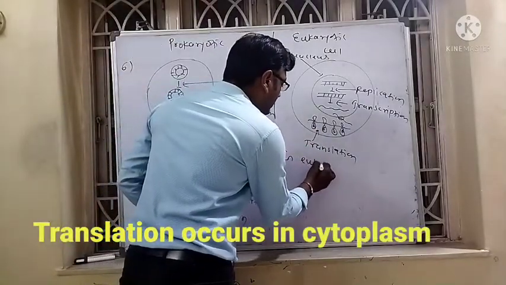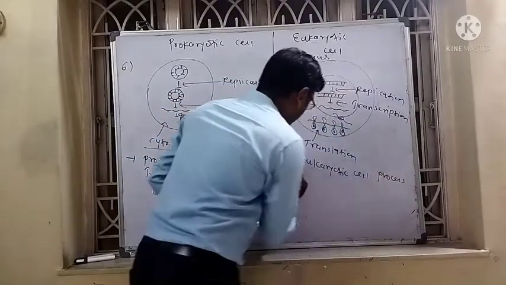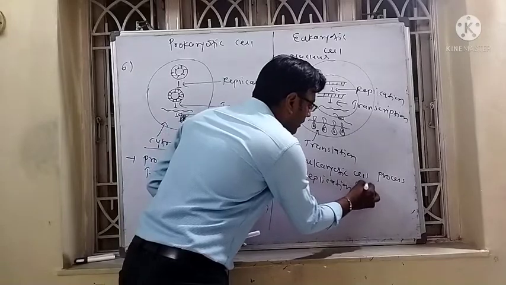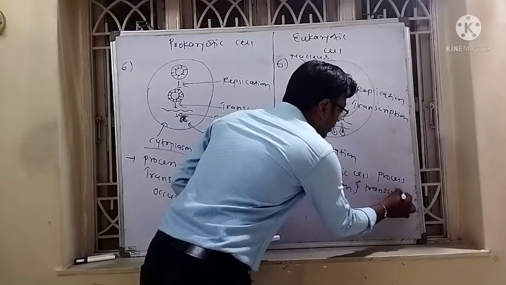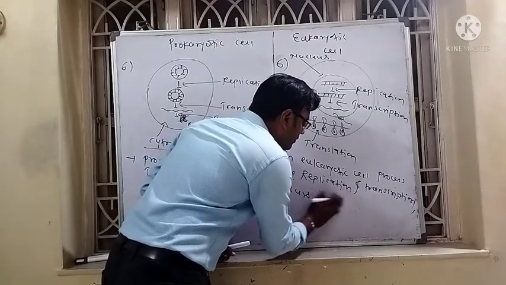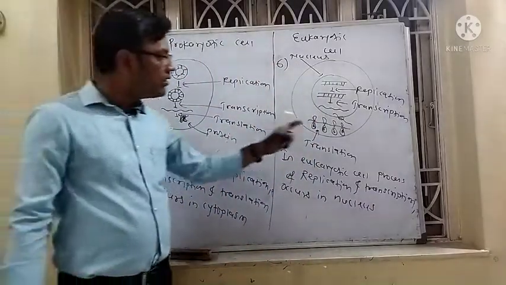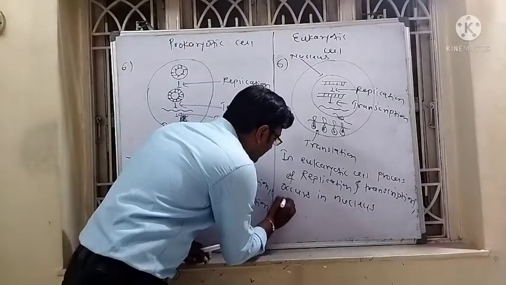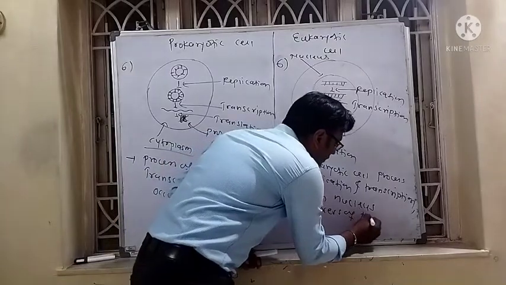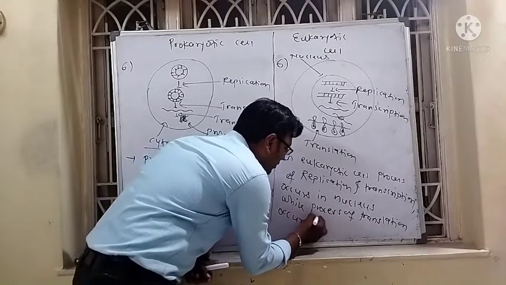In eukaryotes, DNA replication and transcription occur in the nucleus, while the process of translation, that is protein synthesis, occurs in the cytoplasm.